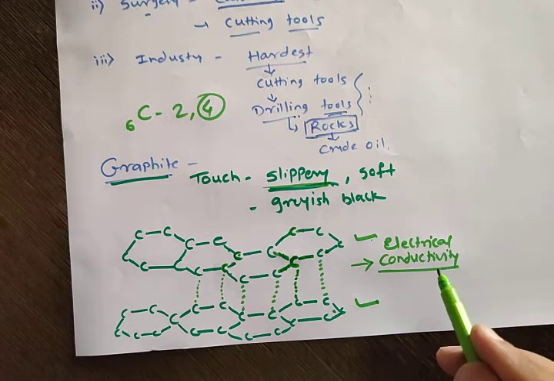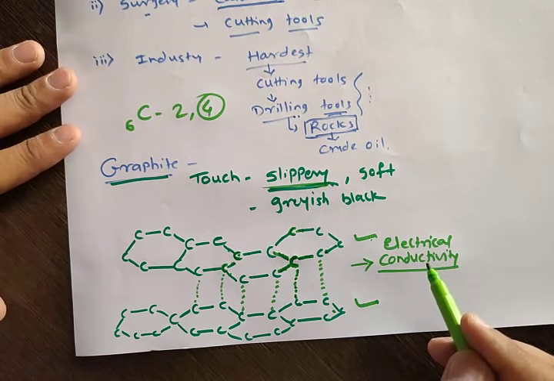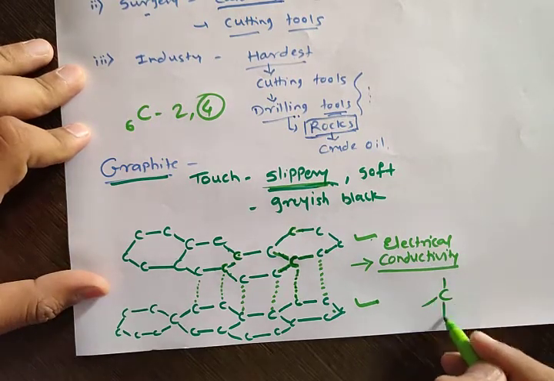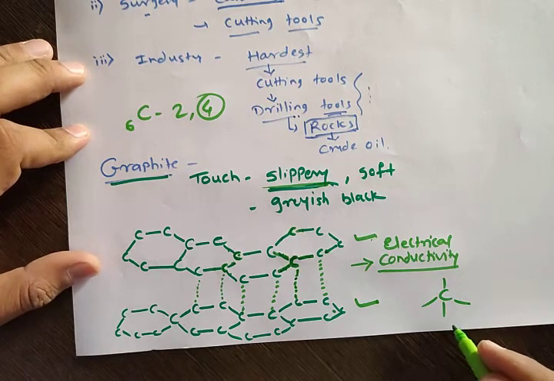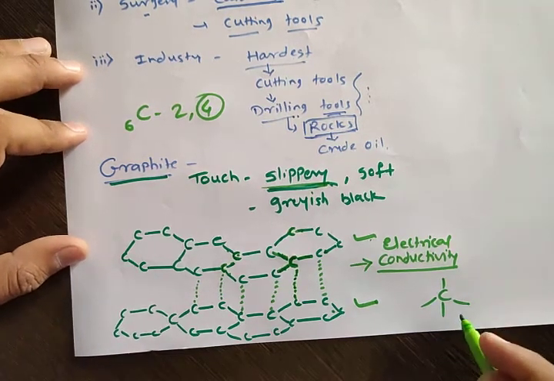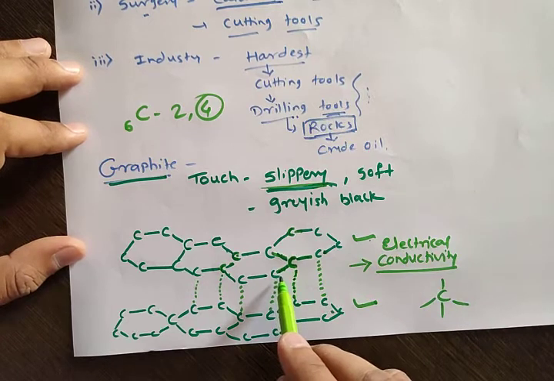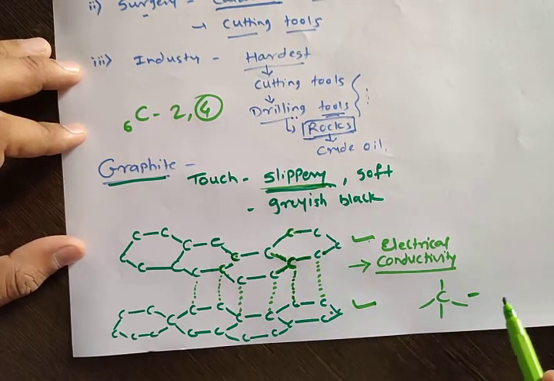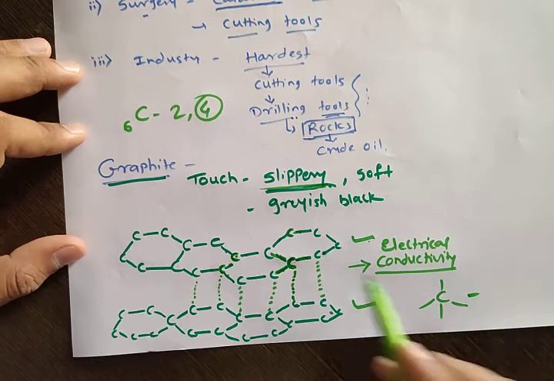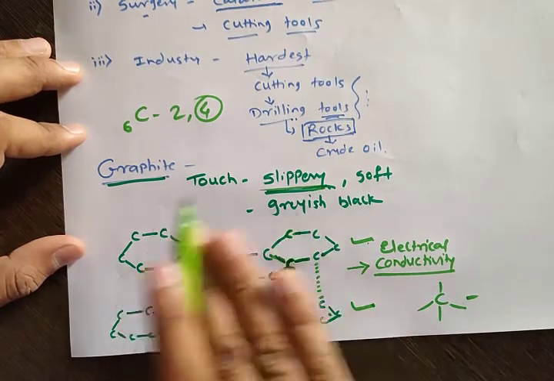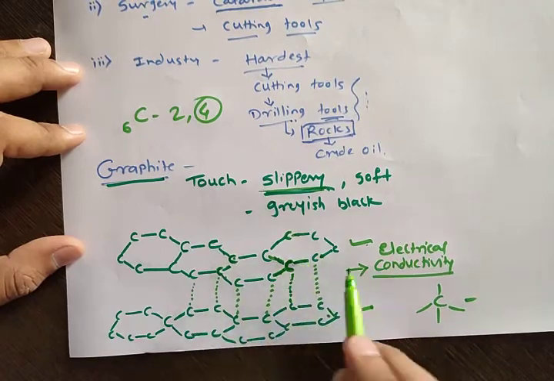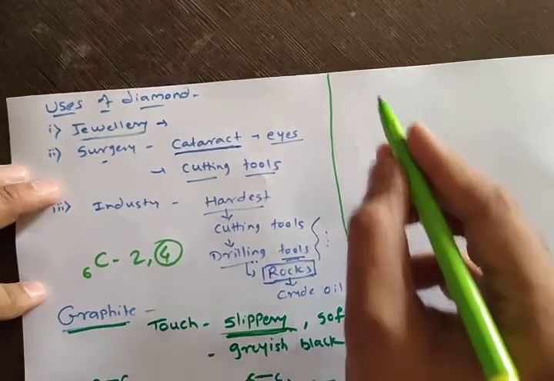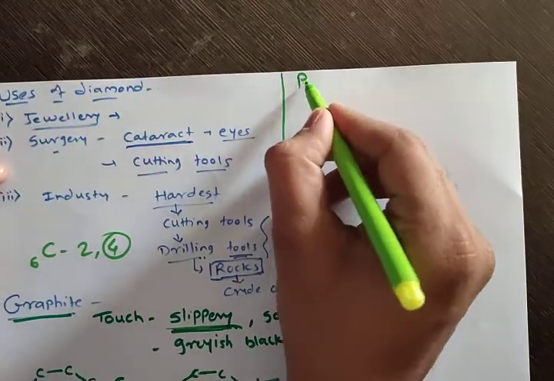Now as I told, in diamond, each carbon has formed 4 bonds, and the shape formed is a tetrahedron, but there is no tetrahedron formed here. This is a 2-dimensional structure, and the diamond structure was 3-dimensional. This ring is flat in nature. Now we will study the properties of graphite.